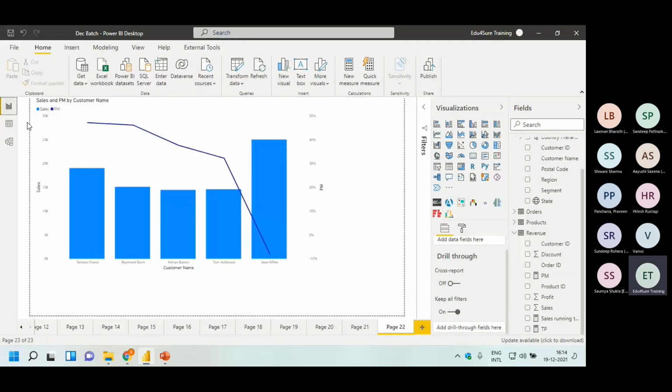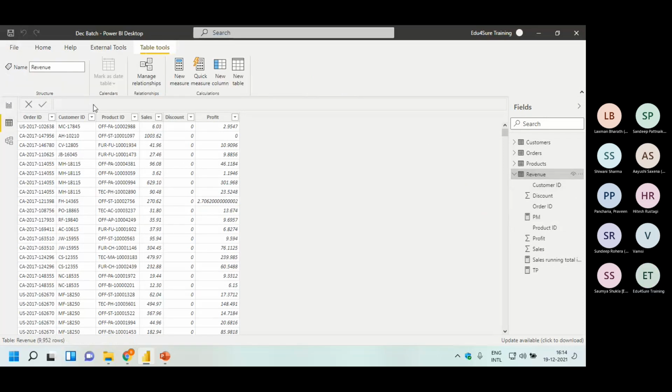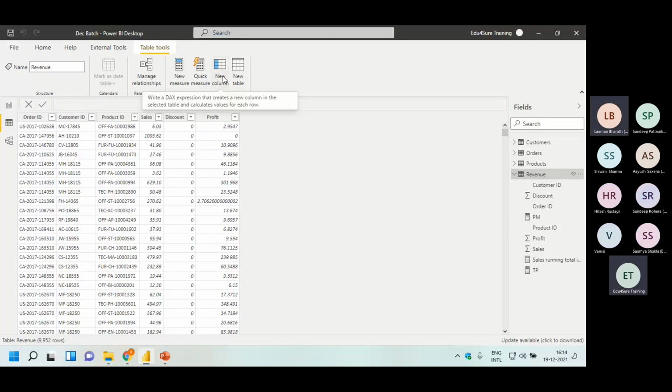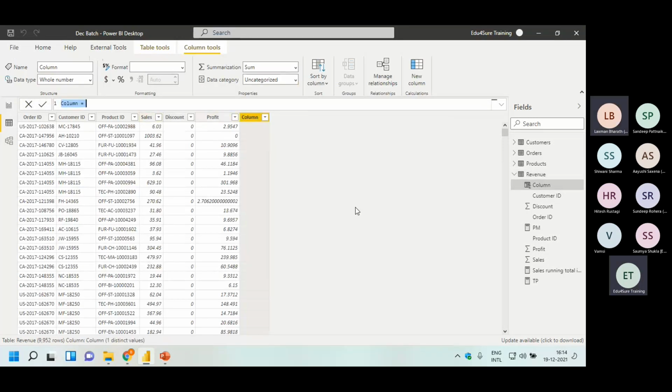Now guys, one more thing. I'm coming to this section, right? What all do we have here? We have another option called new column. What will happen? If I click on new column and I have sales, I have profit, I want to calculate cost. What is the formula? Sales minus profit is the formula for cost. I'm writing cost is equal to sales minus profit.